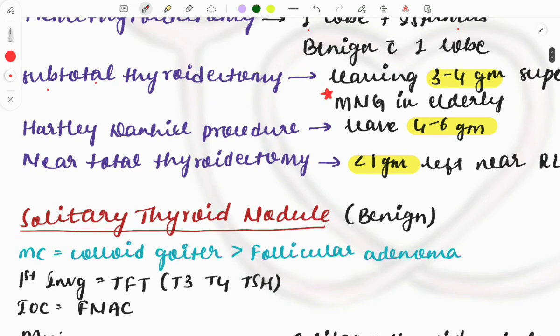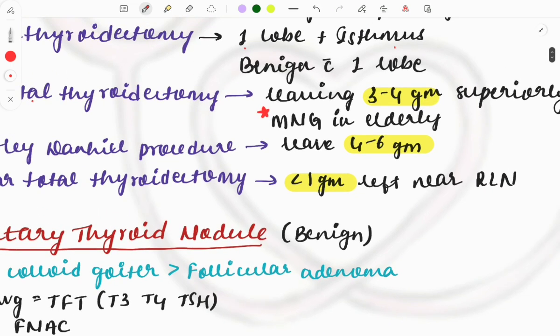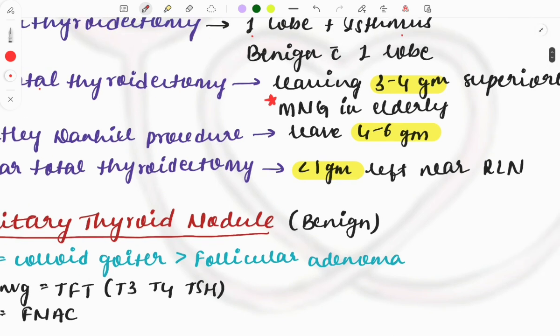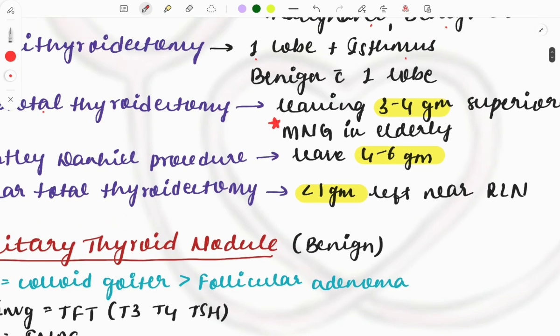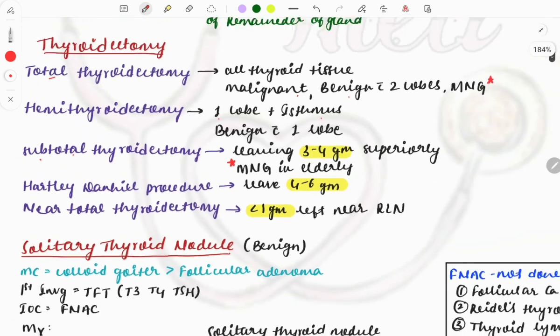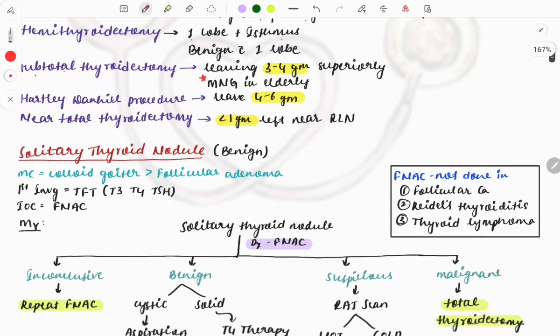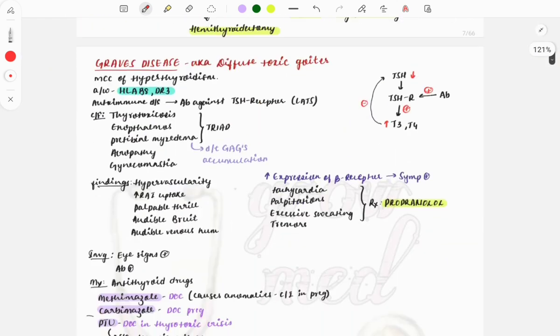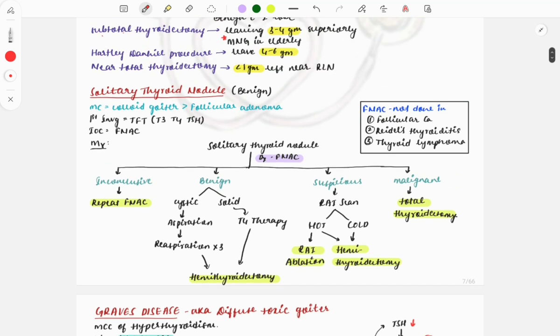Then Hartley Dunhill procedure, leaving 4 to 6 grams of the thyroid tissue, and near total means less than 1 gram. See, subtotal में 3 to 4 grams, near total में less than 1 gram, near the recurrent laryngeal nerve. So these are the types of thyroidectomy. Then moving on to some benign diseases of the thyroid.